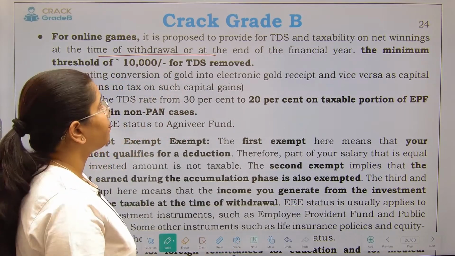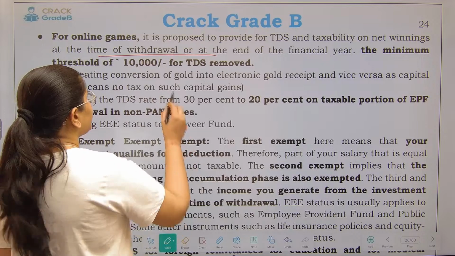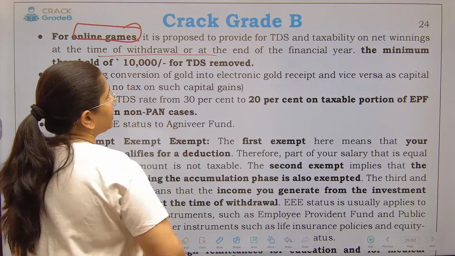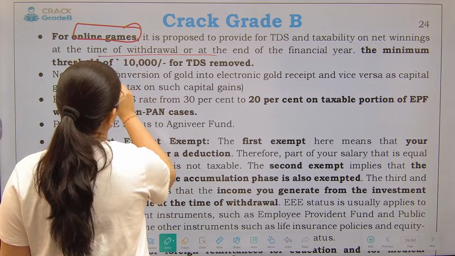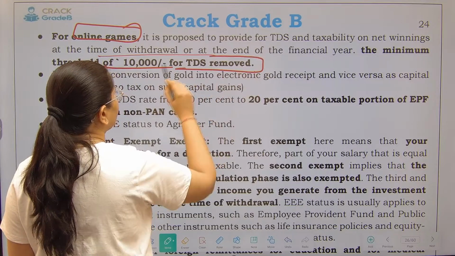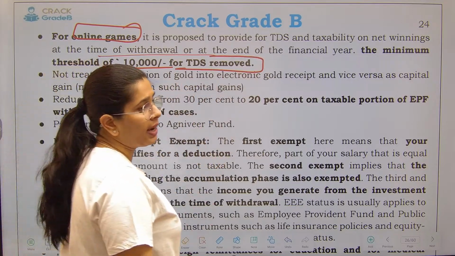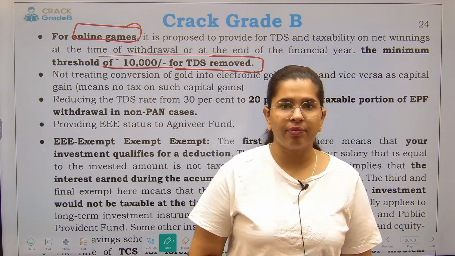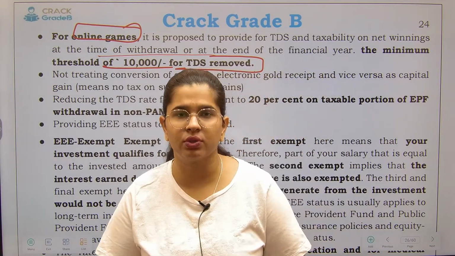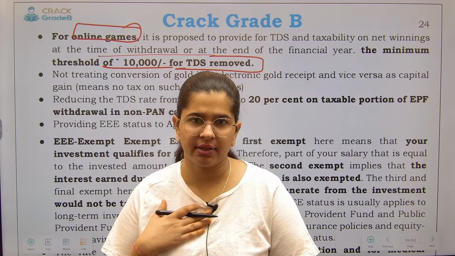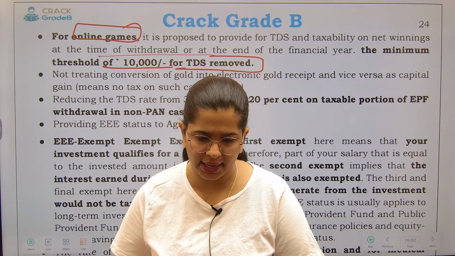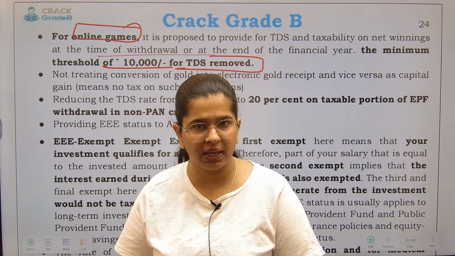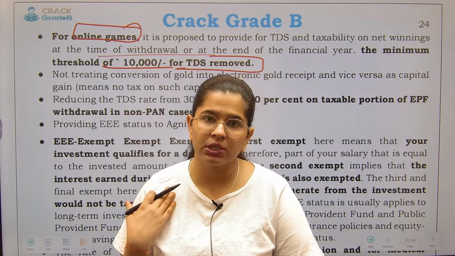Now see over here. For online games, there is a minimum threshold of 10,000 for the TDS removed, right? Earlier, if you were winning anything from the online games, suppose I am the organizer, I have organized some online games, you have won something in it. Now this is my responsibility.